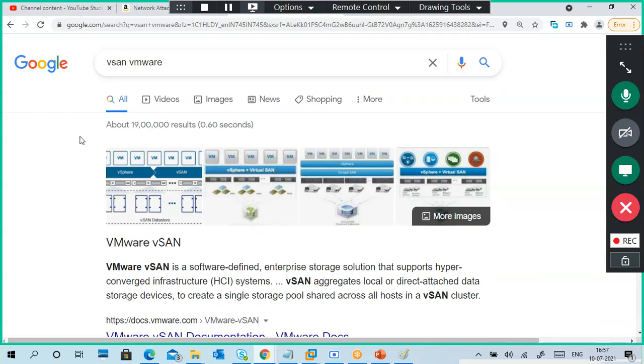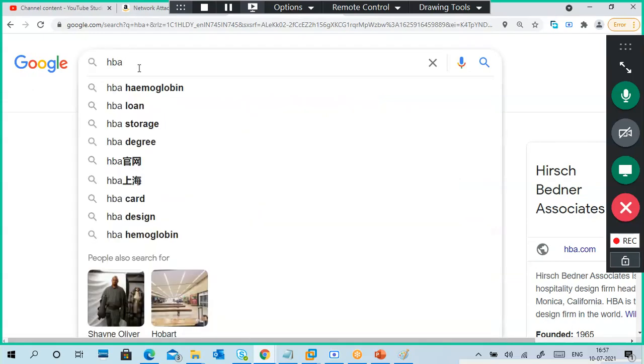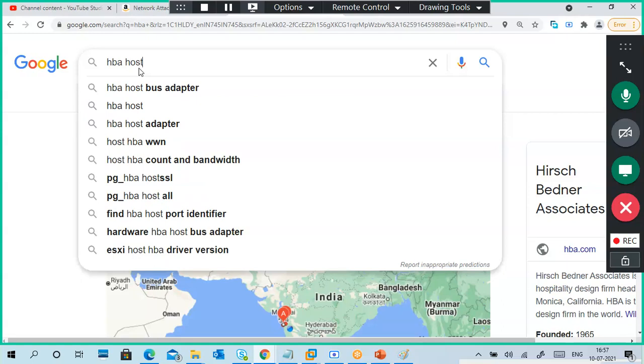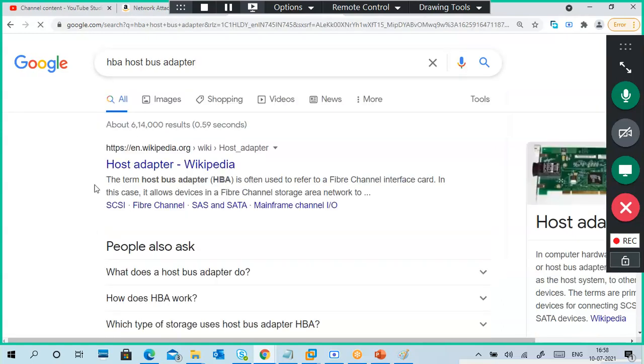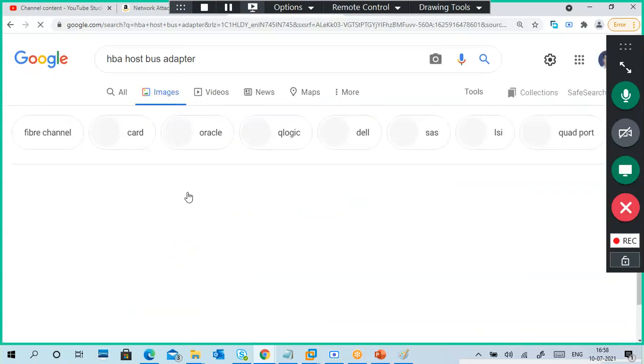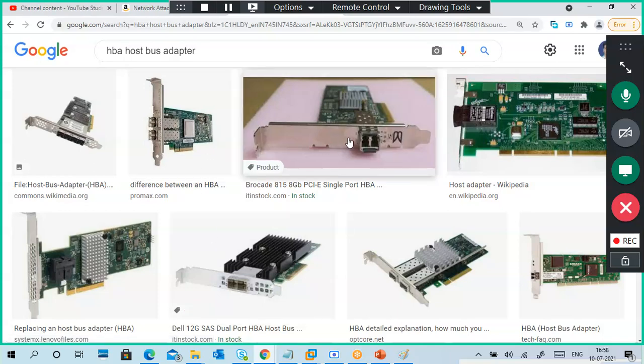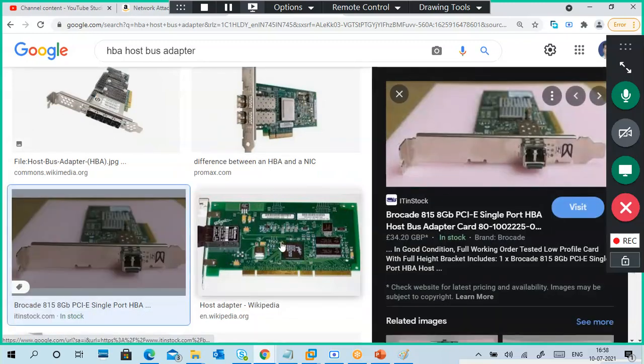So a lot of names are there in SAN, like HBA, host bus adapter, sorry. Okay, host bus adapters. These are for connecting from SAN storage to servers or servers to SAN storage. They are fiber optical adapters.